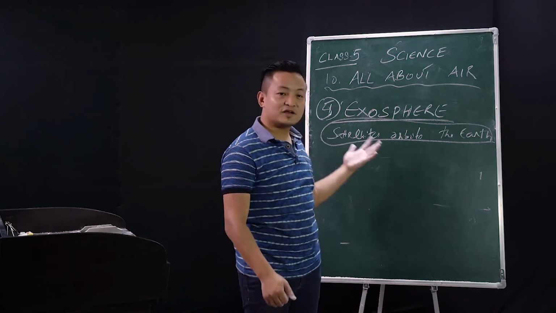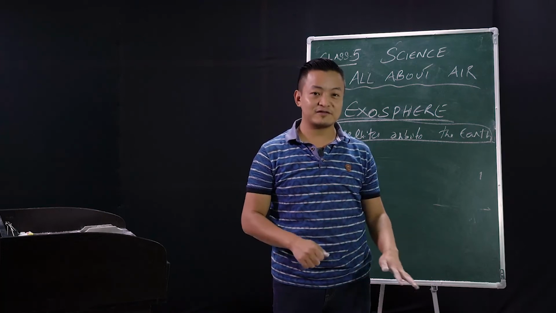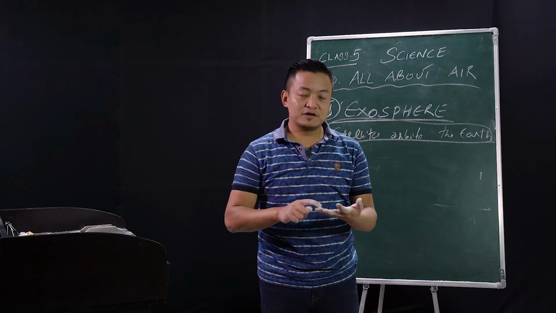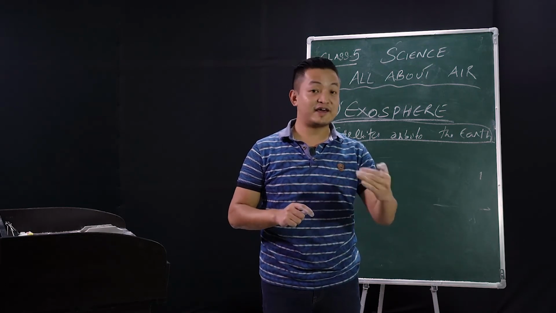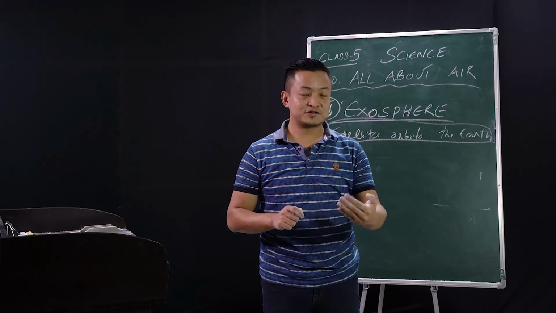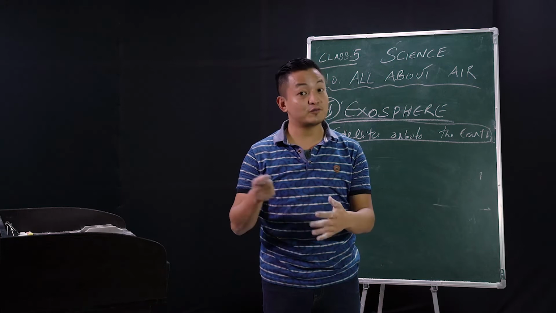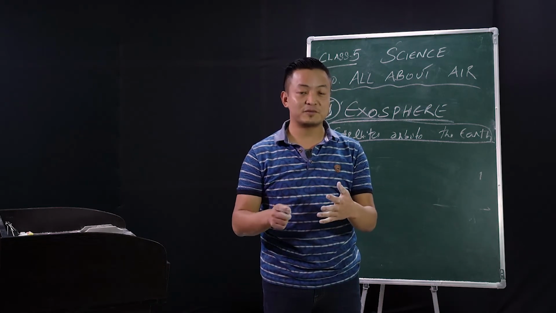So are you now familiar with all the layers of the atmosphere? We have explored everything, right? Let's quickly recap what we have learned from the first one. Right after the Earth, it was the troposphere. Next, the stratosphere, where you will find ozone. Then the mesosphere, where falling stars, meteors, appear.